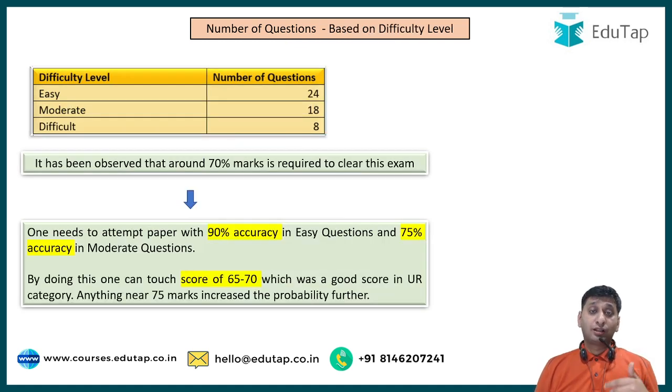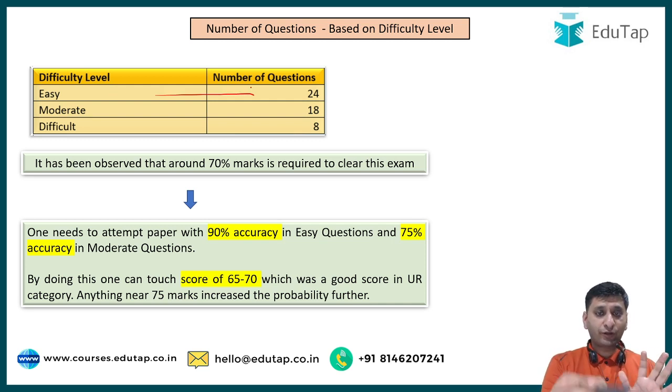Now, I would try to analyze the difficulty level of the exam. If we see the overall difficulty, what I have found is that almost 24 questions were easy out of 50, right? I hope you remember the pattern. There are 50 questions in phase 2 paper 2. 18 questions are moderate and 8 questions were difficult.